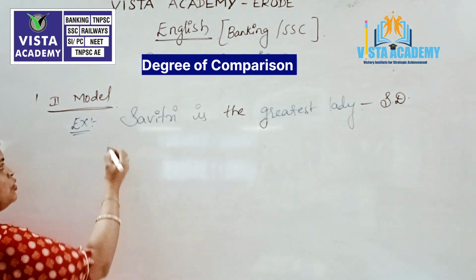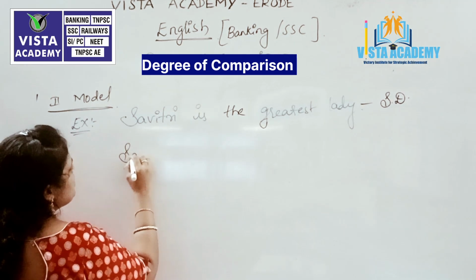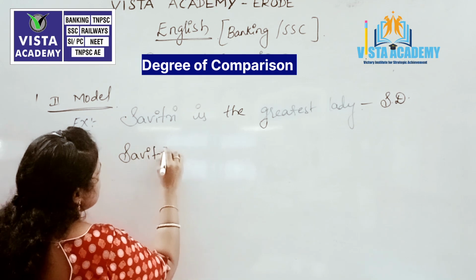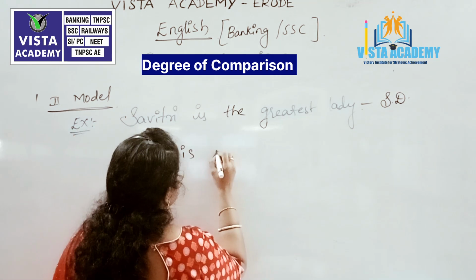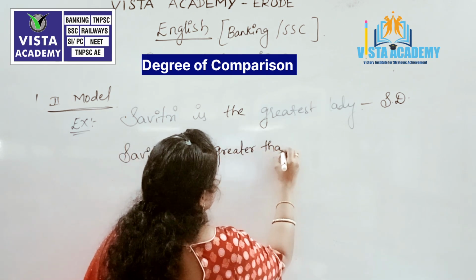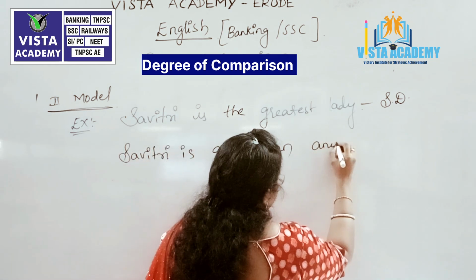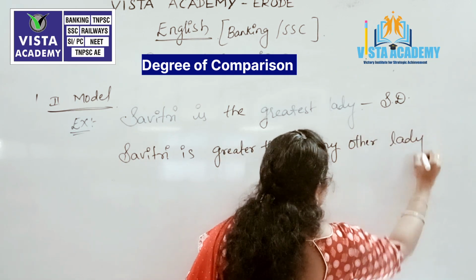Now how are we going to compare this? Savitri is greater than any other lady.